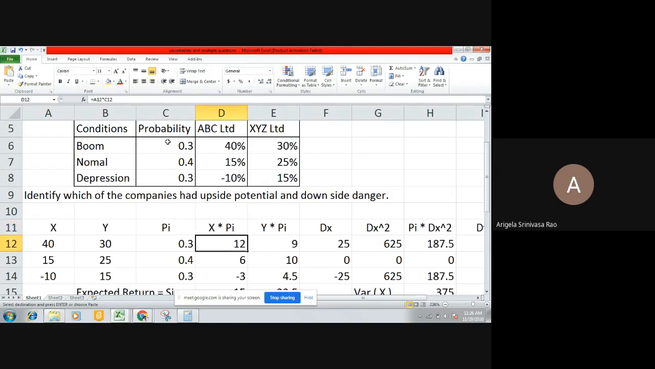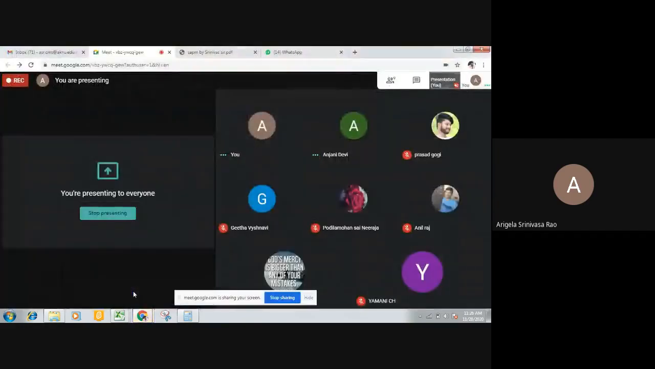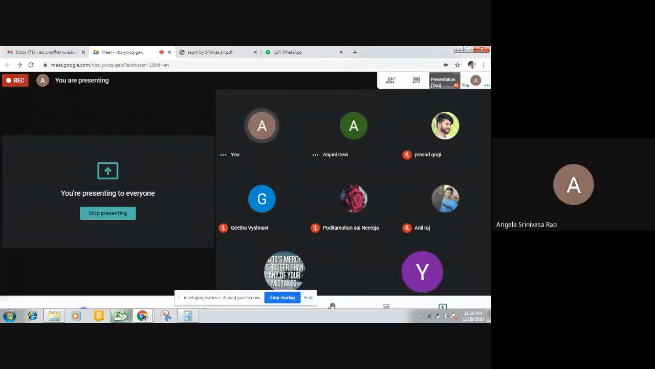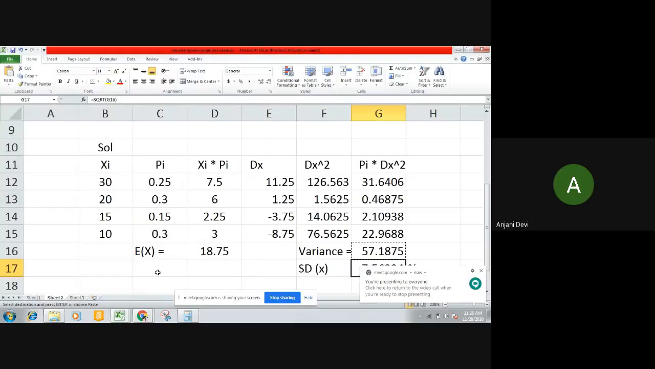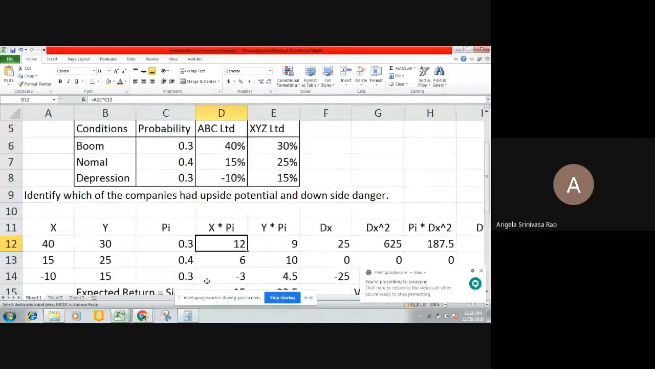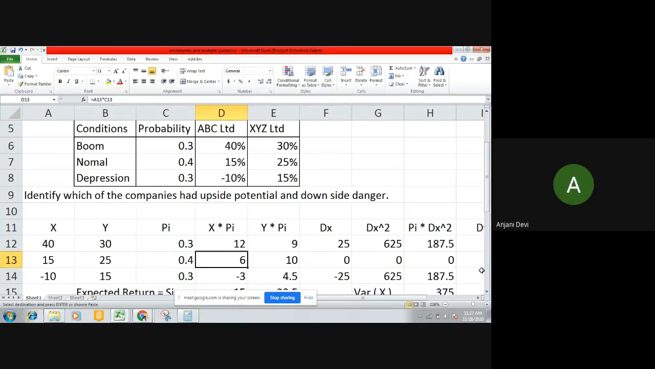How does this 12 come, Prasad, can you tell? Anjani, are you there? Yes, sir. Then tell me how this 12 comes. 40 into 0.3, sir. Next, how does this 6 come? 15 into 0.4, sir. Very good.